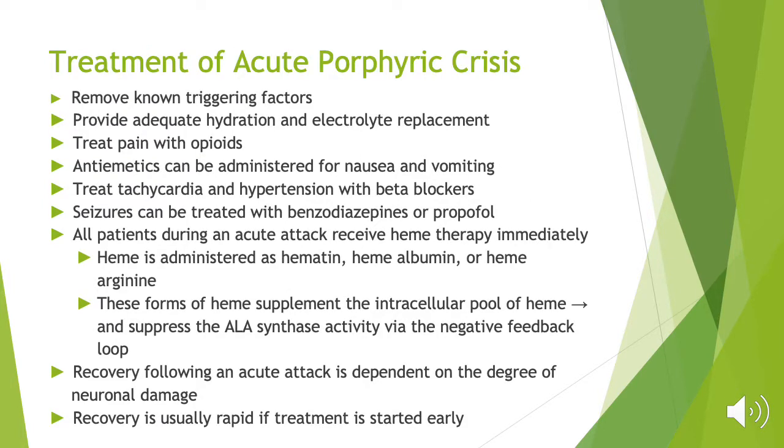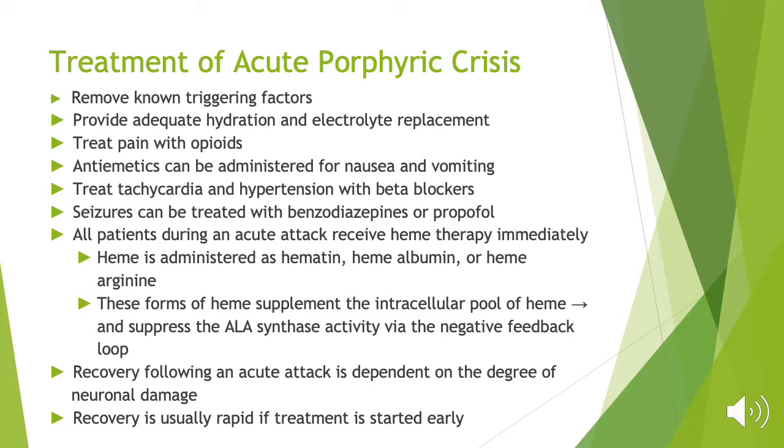So the treatment, if someone is having an acute intermittent porphyria crisis, obviously the first thing you would want to do is remove the known triggering agents, just like MH. Like I said earlier, it might be hard to diagnose this right away unless you know that the patient has this and starts experiencing symptoms. So it's kind of going through your differentials and being able to diagnose this. But if you are able to diagnose this, you obviously want to remove the triggering agent, provide adequate hydration and electrolyte replacement. You'd want to treat their pain with opioids because those are considered safe.